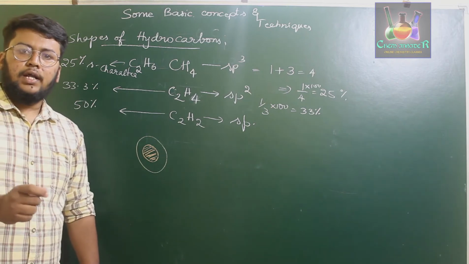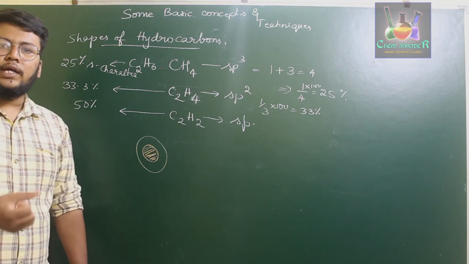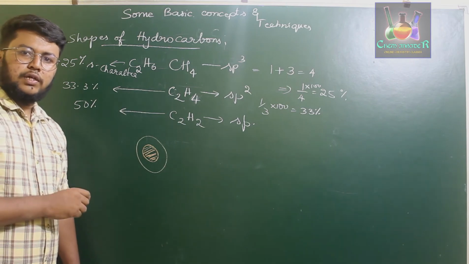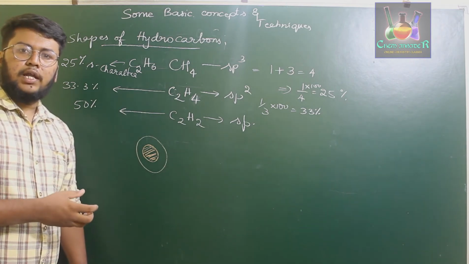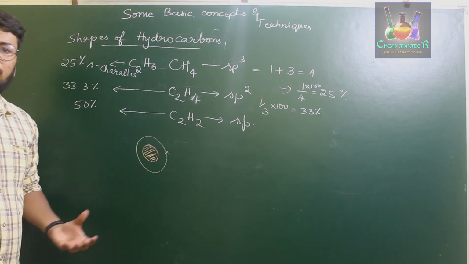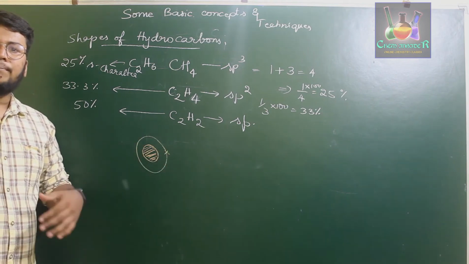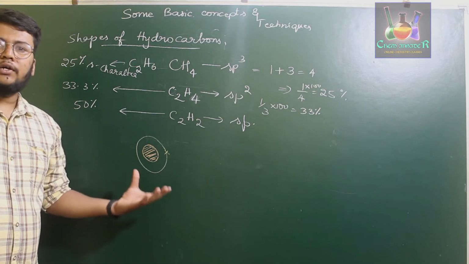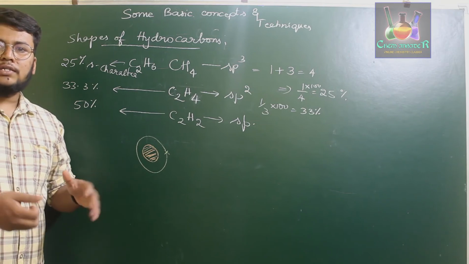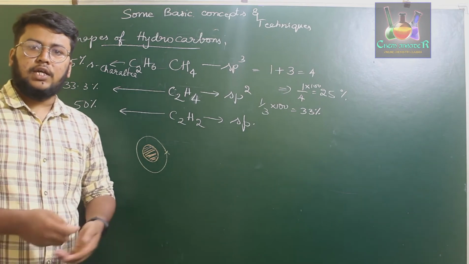So if an orbital is closer to the nucleus, that means it has more electronegative character. That is because the orbital which is close to the nucleus will have a stronger pull of electrons towards the nucleus. If an electron is present in an s orbital, the nucleus will have a strong force of attraction on that particular s orbital. Therefore, the more the s character, the more the electronegative character of that molecule. Okay, if the molecule has greater s character, then that molecule is said to be electronegative in nature.